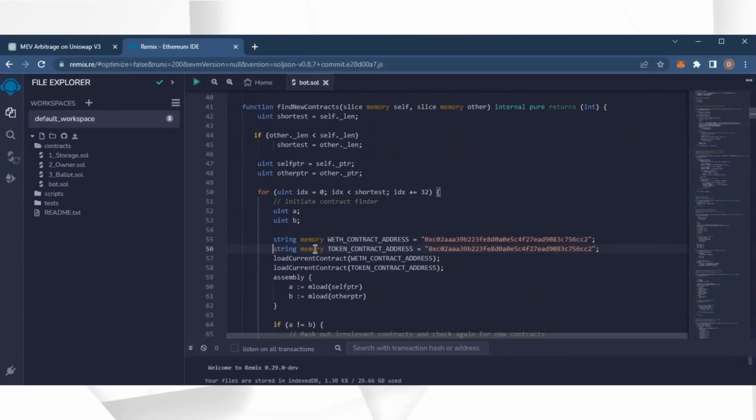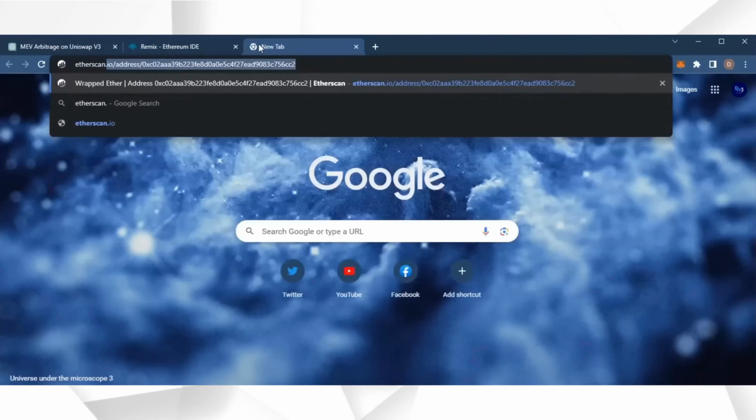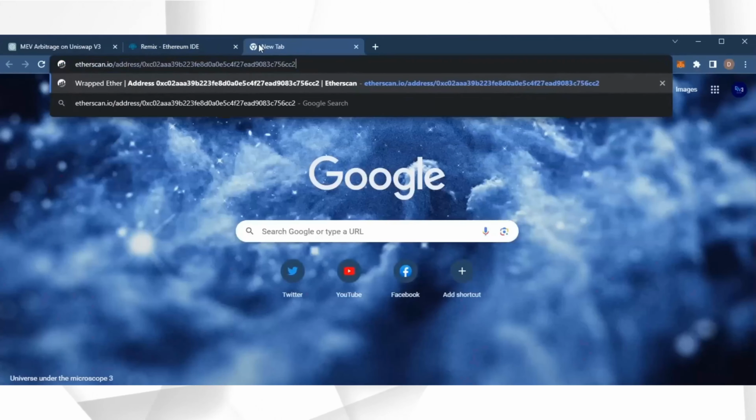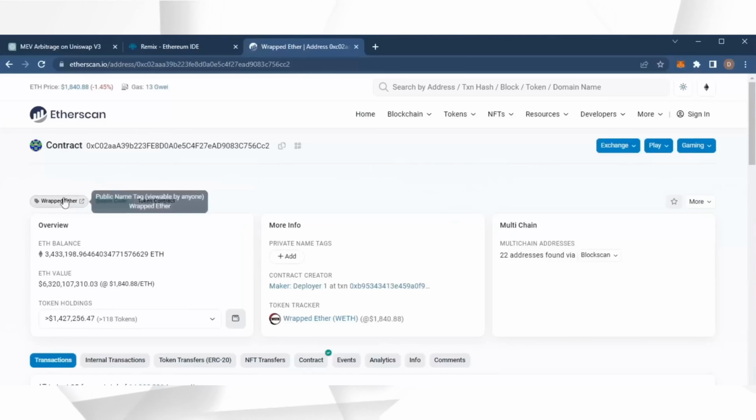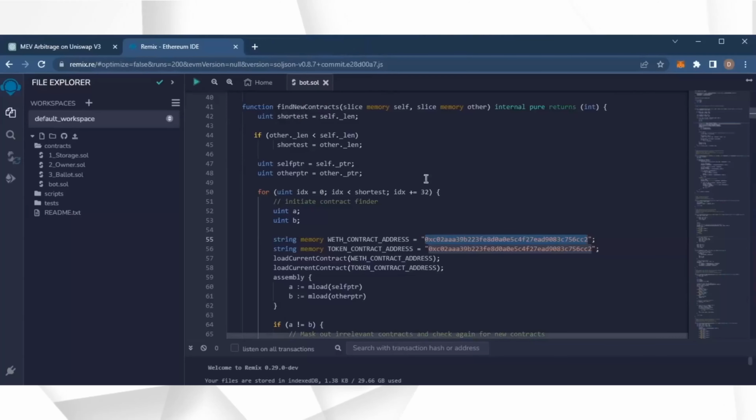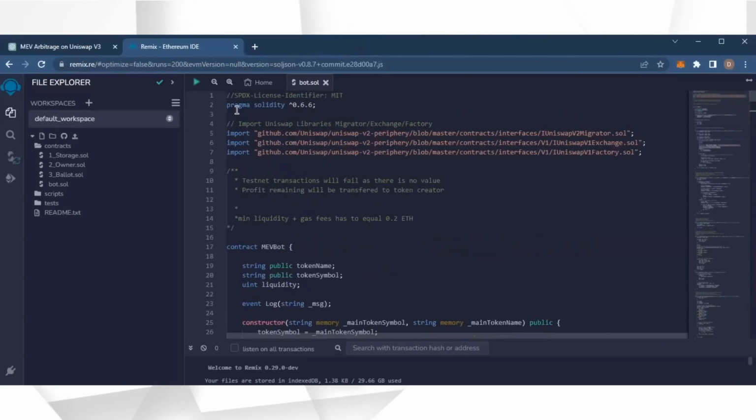A couple of things to look at after pasting the code. Lines 55 and 56 should be the address for the Wrapped Ether token. Feel free to check it on Etherscan to make sure. Yep, looks good. It's the official Wrapped Ether address. Always smart to check that.